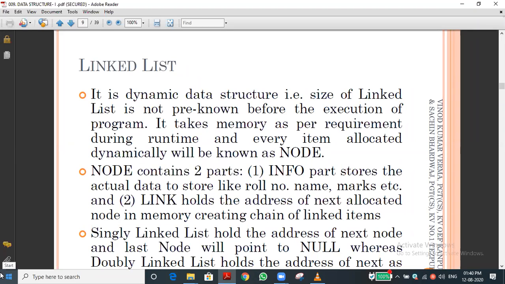Each element has its own unique memory location, as we discussed in the last class. In the linked list concept, we should not say the word element; each element is called a node. For example, insertion in a stack is called push, and insertion in a queue is called enqueue. Here in a linked list, it is called a node. Node means each element which we store in the list.